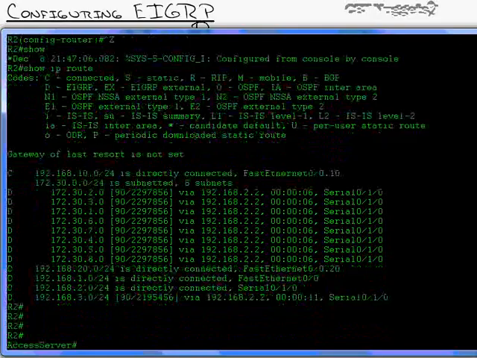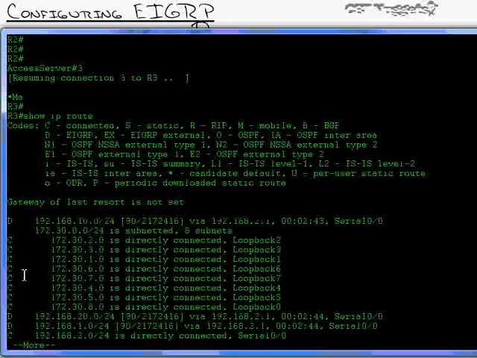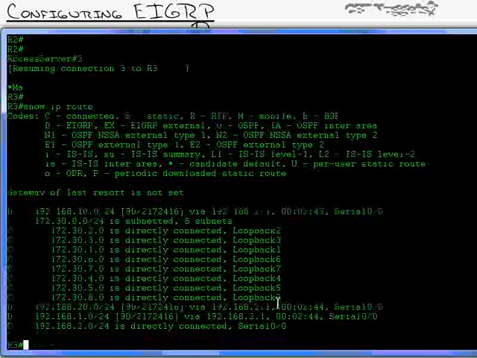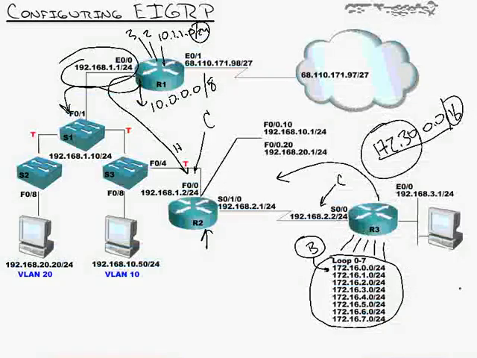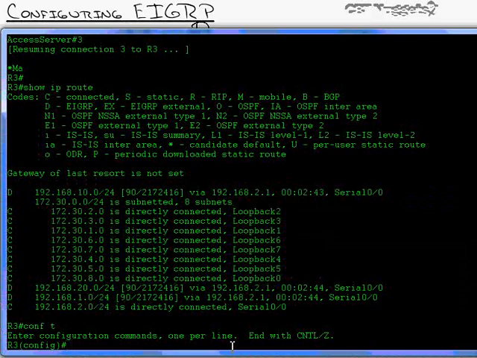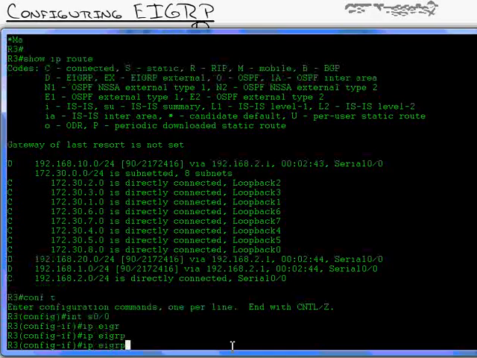I'm going to go on, we're going to the place where all those routes came from, router 3. Show IP route, I can see that I've got all those directly connected 172.30.6. Now, you remember if you watched the OSPF videos that I was able to summarize at the ABR. In EIGRP, I can summarize anywhere. All I need to do is go under the interface that I want to send the summary route out of. So on router 3, I want to go underneath serial 0/0 because that's where I'm going to be sending the summary route out of. I'm going to go serial 0/0.